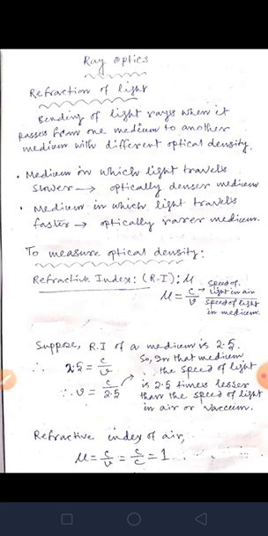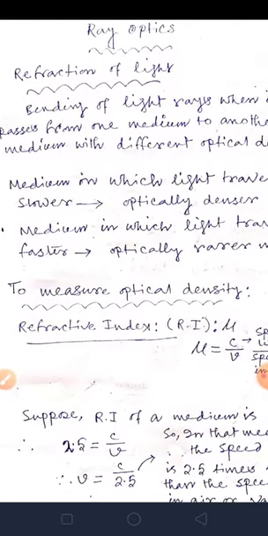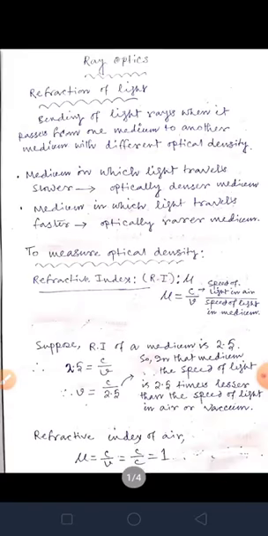Refraction of light is the bending of light rays when it passes from one medium to another medium with different optical density. What is it? Bending of light rays when it passes from one medium to another medium with different optical density. So one term is coming, optical density, right?